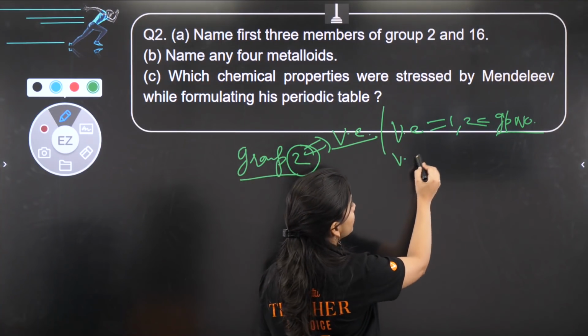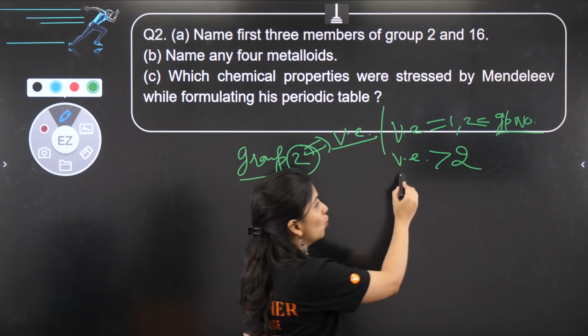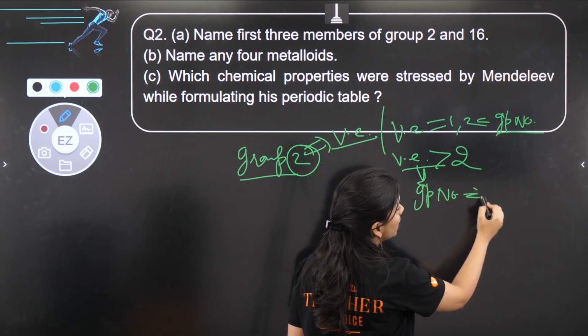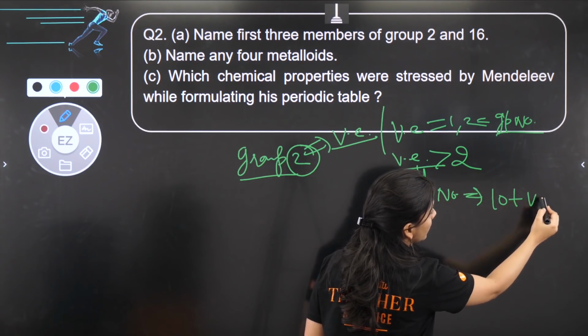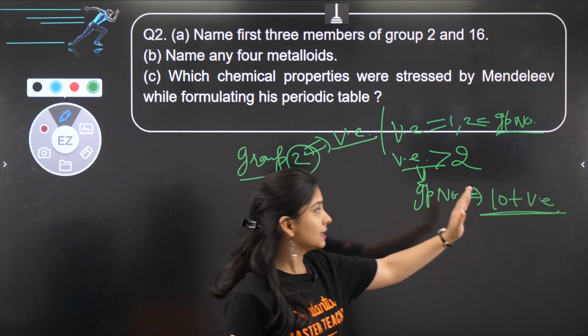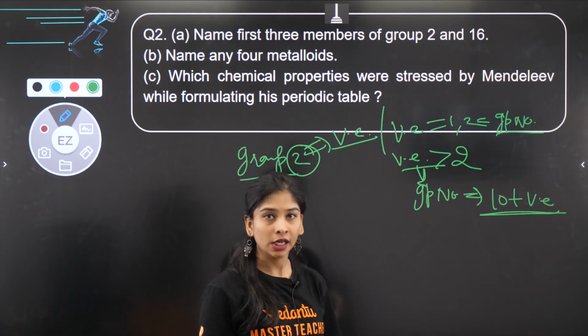But if valence electron is more than 2, then group number would be 10 plus valence electron. What will it be? 10 plus valence electron.